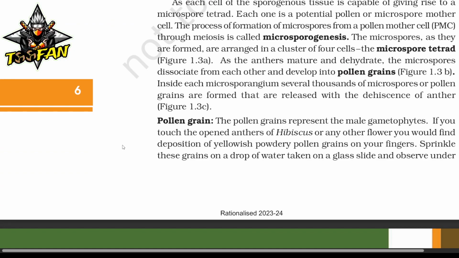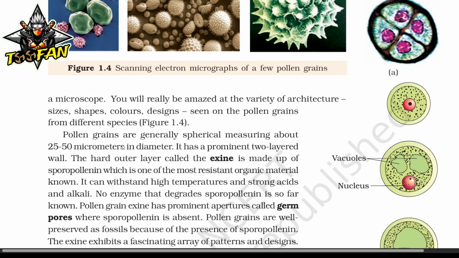If you have touched the open anthers of hibiscus or any other flower, you would find deposition of yellowish powdery pollen grains on your fingers. Sprinkle these grains on a drop of water taken on a glass slide and observe under a microscope. You will really be amazed at the variety of architecture, size, shapes, colors, and designs seen on the pollen grains from different species. Pollen grains are generally spherical, measuring about 20 to 50 micrometers in diameter.